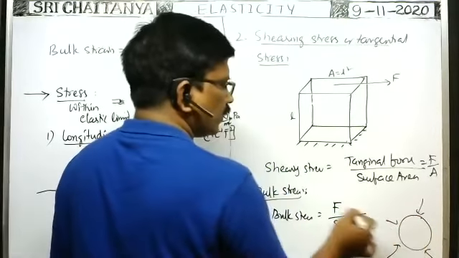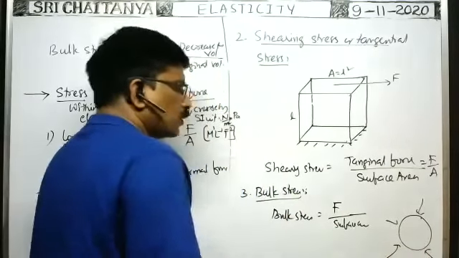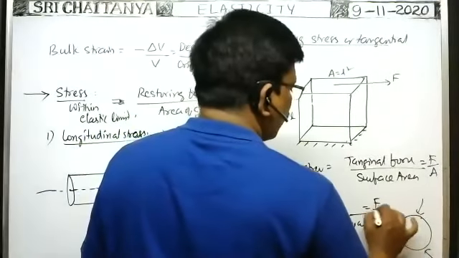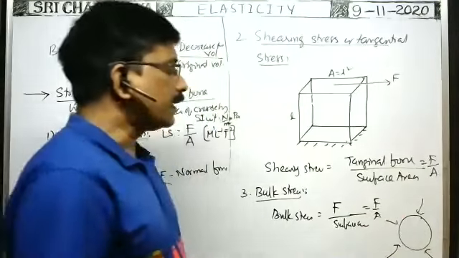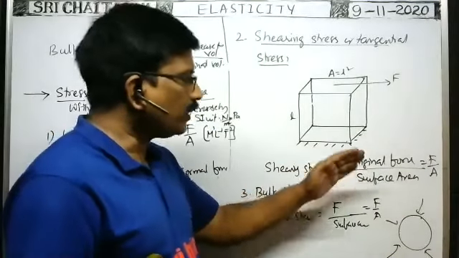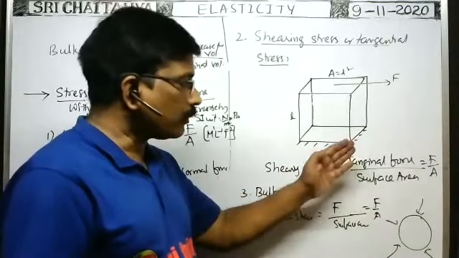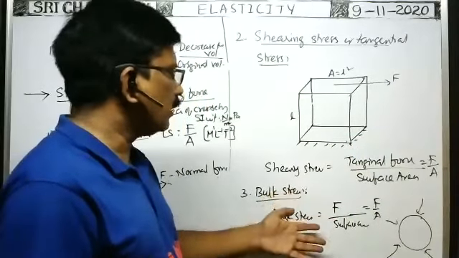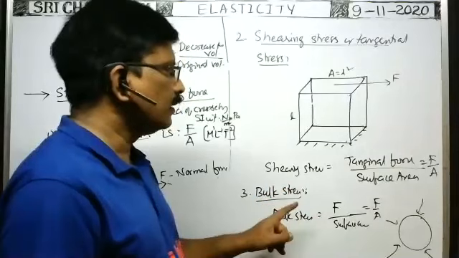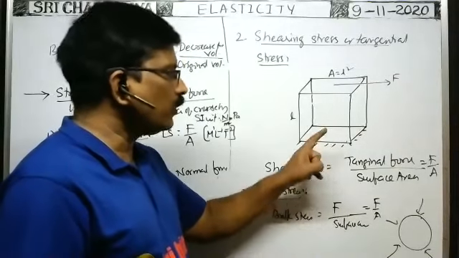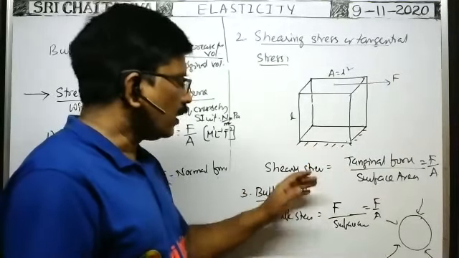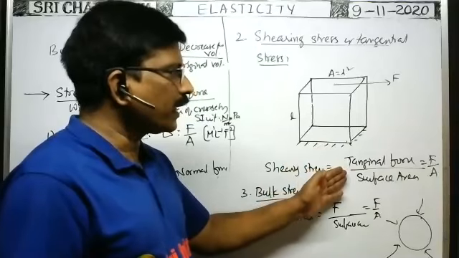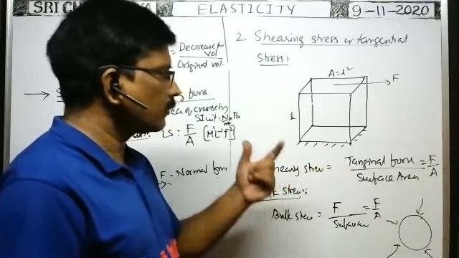Total normal force F by surface area is 4πr square. That is the bulk stress. So bulk stress also has the same formula, F by A only. The normal force developed per unit surface area. The normal force acts on unit surface area of the body to change its volume. That is called the bulk stress. Here the tangential force acts on unit surface area to change the shape of the body alone. That is called the shearing stress.